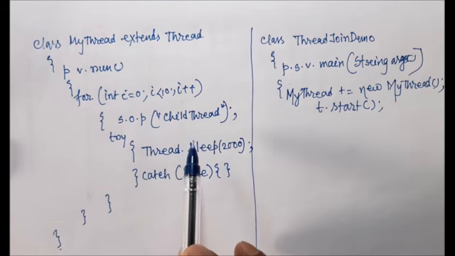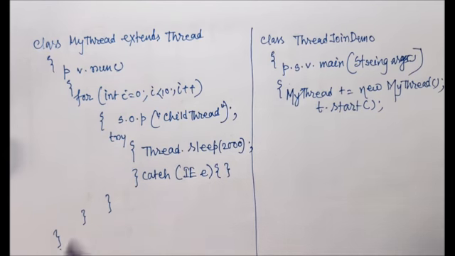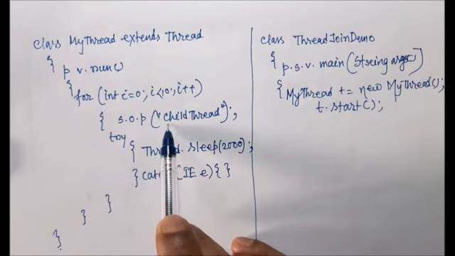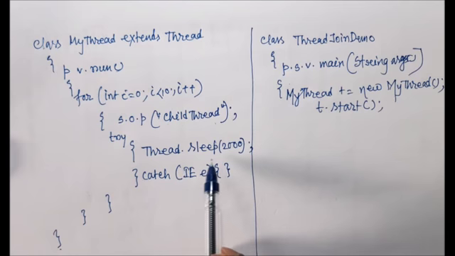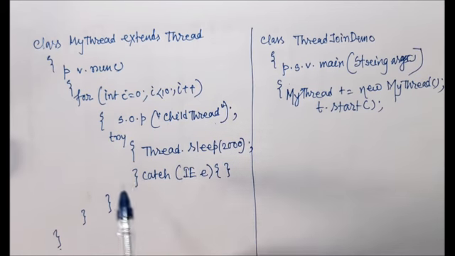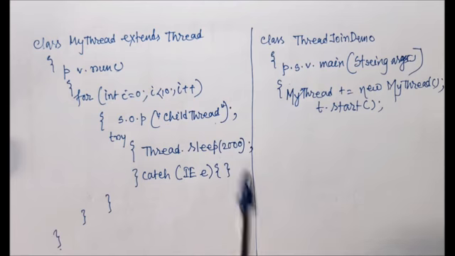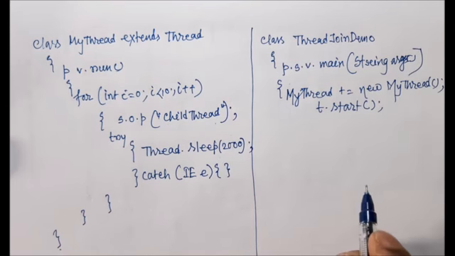Again 2 seconds pause, then child thread printed again. In this way every time it prints child thread, waits for 2 seconds, then prints again. The loop continues 10 times, so 10 into 2 means 20 seconds of waiting, and 10 times the child thread will be printed, right?